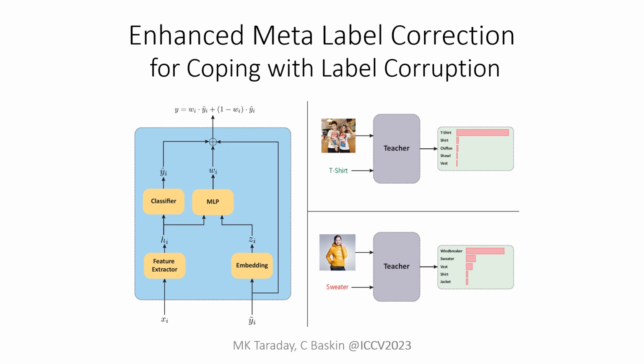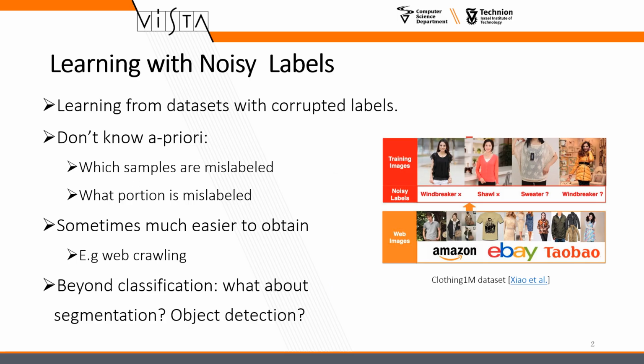Enhanced meta-label correction for coping with label corruption. The problem of learning with noisy labels refers to the problem of learning from datasets with corrupted labels. The LNL problem is challenging as the correctly annotated samples are not known a priori. However, the LNL problem has many applications, since in many cases large noisy labeled datasets can be obtained easily.